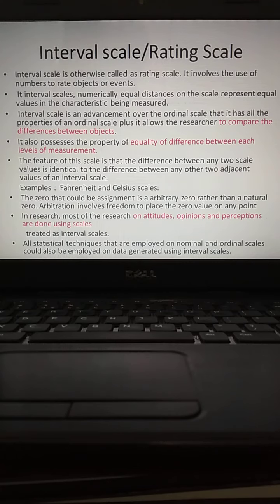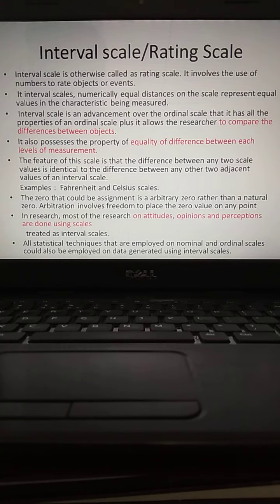When you go for interval scale, as far as the measures of central tendency are concerned, on the interval kind of data you can use the mean, the most powerful measurement for central tendency, as well as standard deviation, the related one as far as the measures of dispersion are concerned.